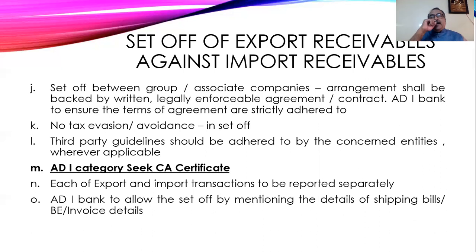It is not collective. So today I have made this export. Today I have made this import. Each and every transaction has to be reported separately, and there should not be any clubbing. Then the authorized dealer bank will allow the set off by mentioning the details of the shipping bills, bill of exchange, bill of entry, and invoice details. So only after verification of shipping bills, bill of entry, and the invoice details will the authorized dealers allow the set off.